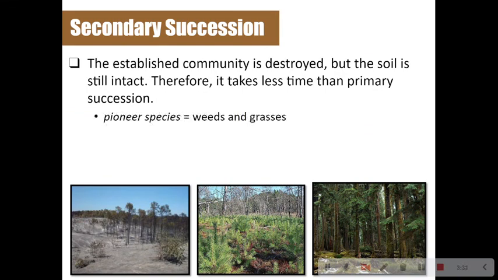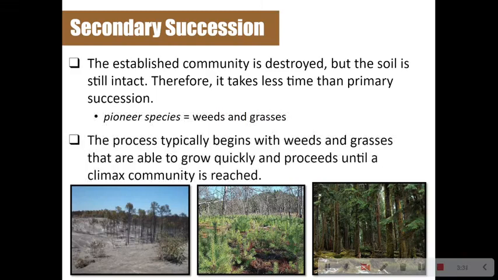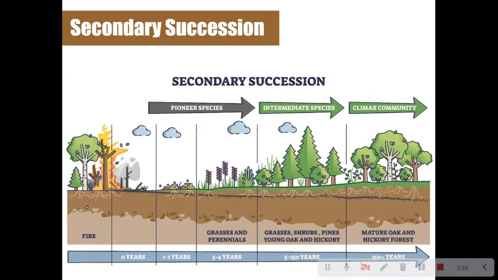Our pioneer species are our weeds and our grasses. The process typically begins with weeds and grasses that are able to grow quickly and proceeds until a climax community is reached. Here's how it works with secondary succession. First we started out with our fire. Now everything's gone. We've got soil, but we don't have anything else.